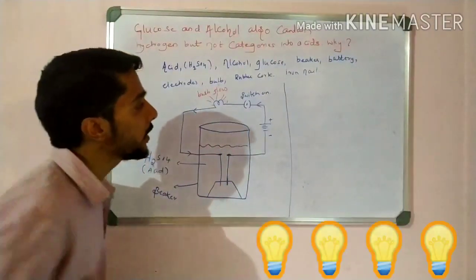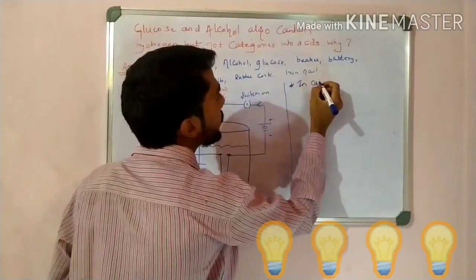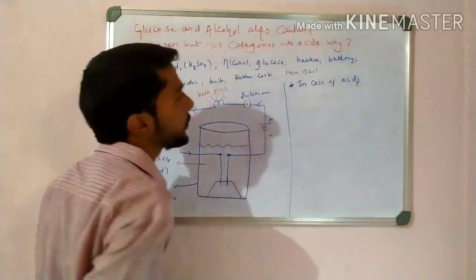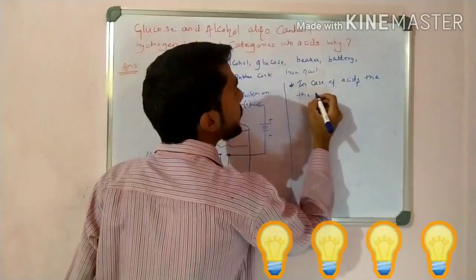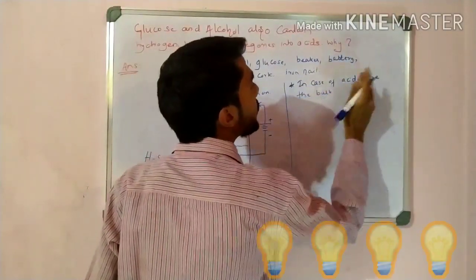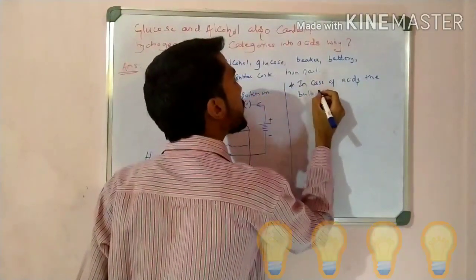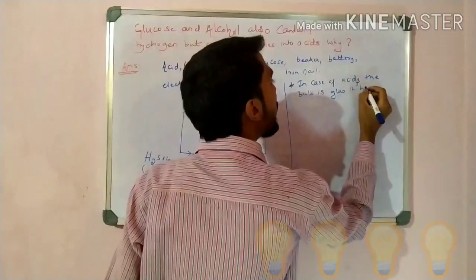So we say that in the case of acids, the bulb glows.